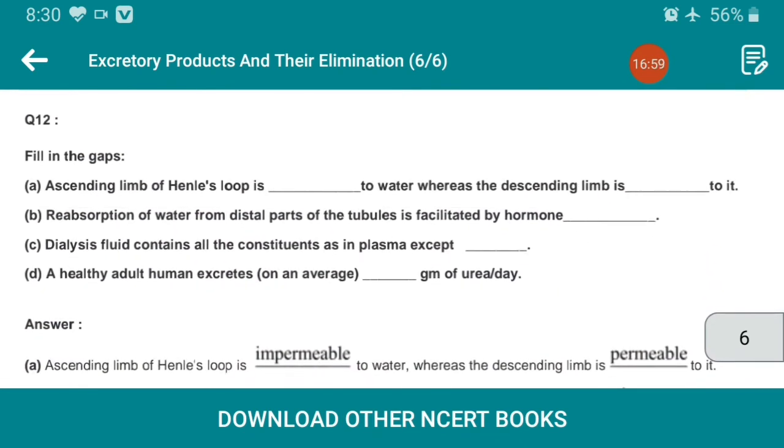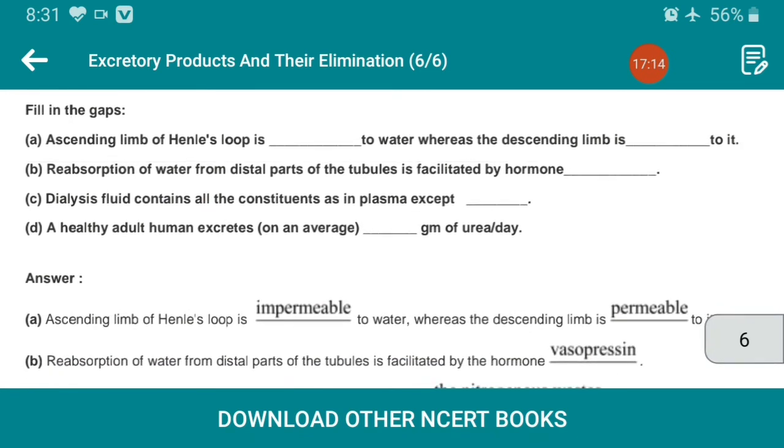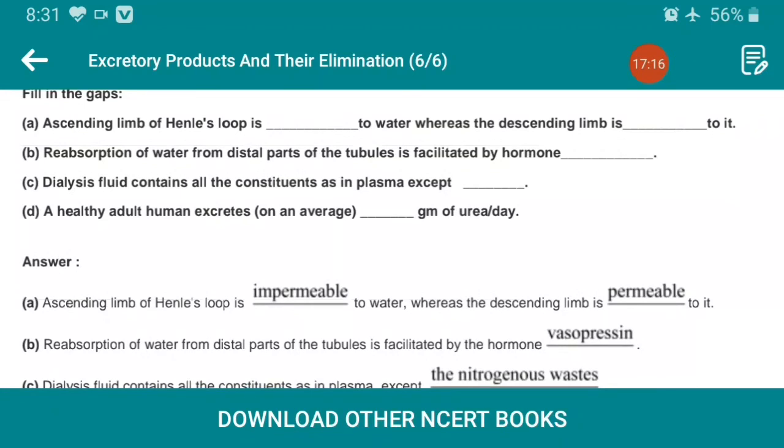Question number 12. Fill in the blanks. The ascending limb of Henle's loop is impermeable to water, whereas the descending limb is permeable to water. Reabsorption of water from the distal part of the tubules is facilitated by the hormone vasopressin. Generally we pronounce it vasopressin.